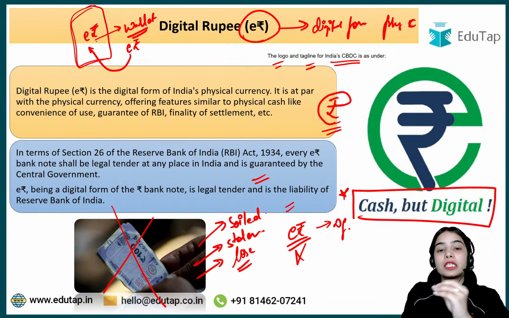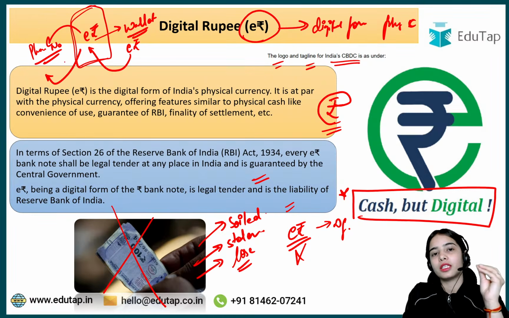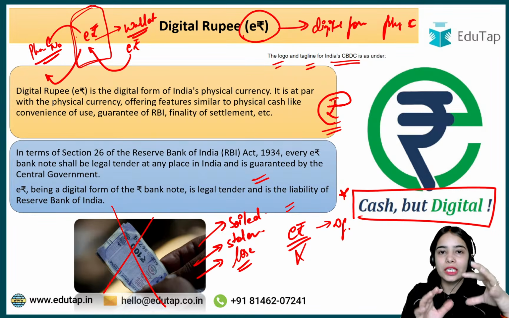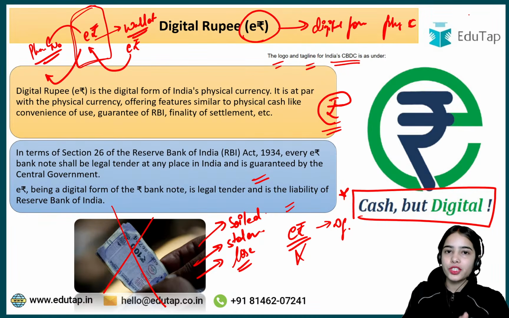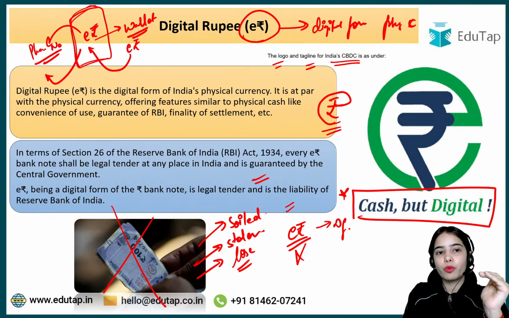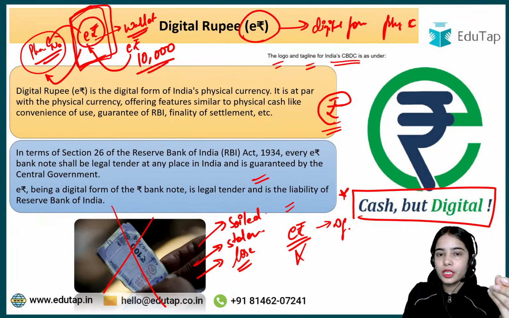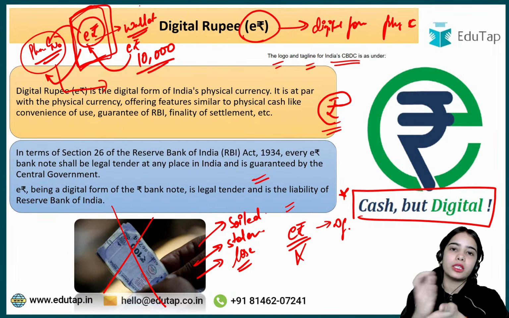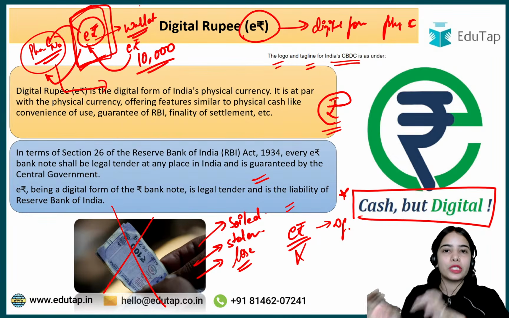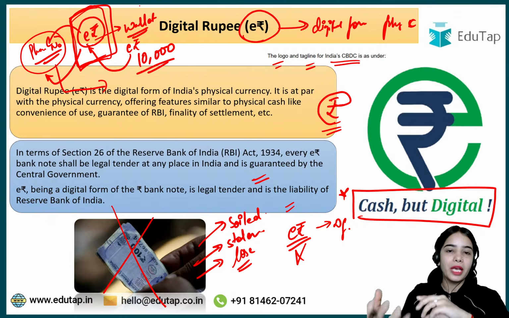If your mobile phone is stolen, you can use your phone number to retrieve the e-Rupee wallet. So you can understand that the e-Rupee has more security in comparison to the physical cash. Let's say you are keeping 10,000 rupees in the e-Rupee wallet, and your mobile phone gets stolen. In this case, you can use your phone number to retrieve your e-Rupee wallet, or you can ask the bank, or ask from where you got the e-Rupee wallet, to block it. So the e-Rupee wallets and the e-Rupee have more security.